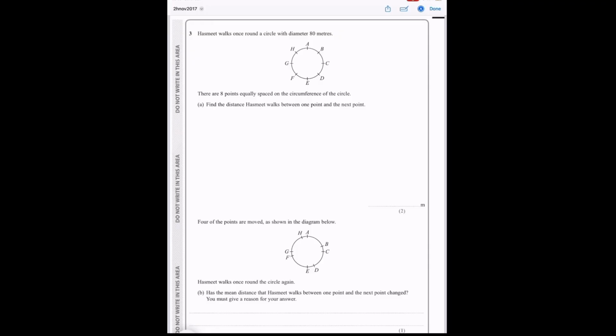So the next question shows us a circle with diameter 80 meters with 8 points equally spread out on the circumference of the circle, and we need to find the distance that Mika walks between one point to the next. So we know since we're walking around the circle, we're looking at the circumference of the circle,